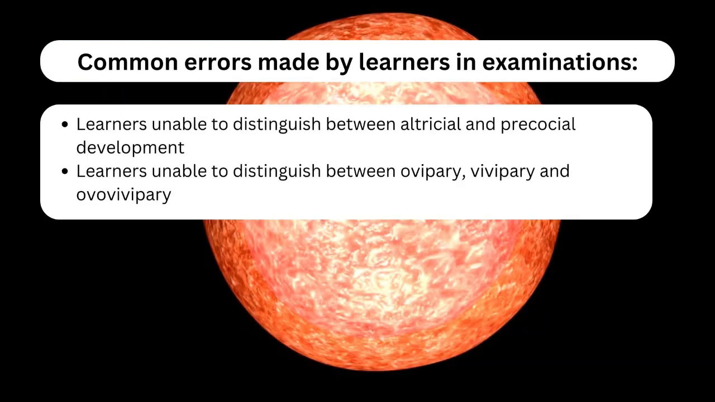Common errors made by learners in examinations. Learners unable to distinguish between altricial and precocial development. Learners unable to distinguish between ovipary, vivipary and ovovivipary.